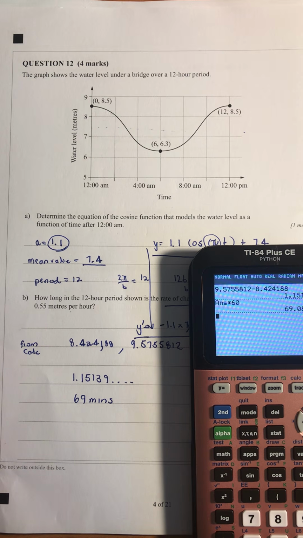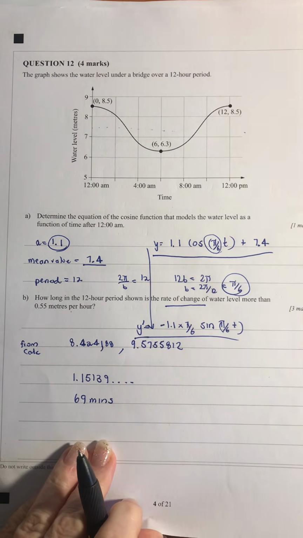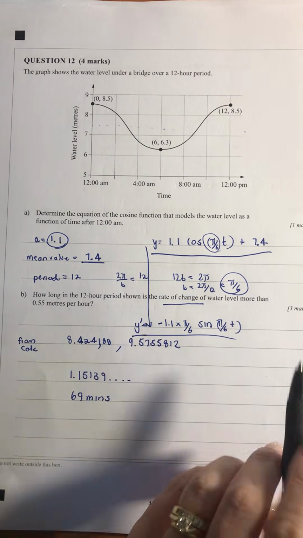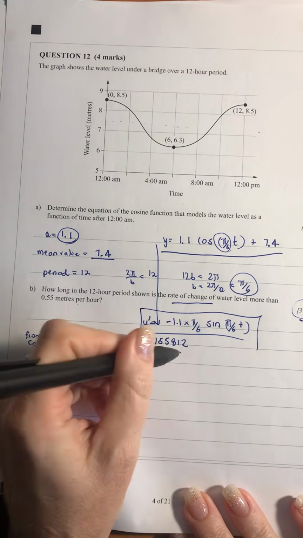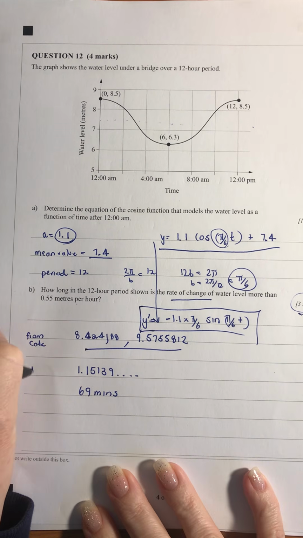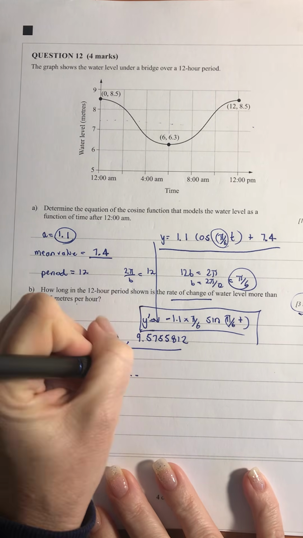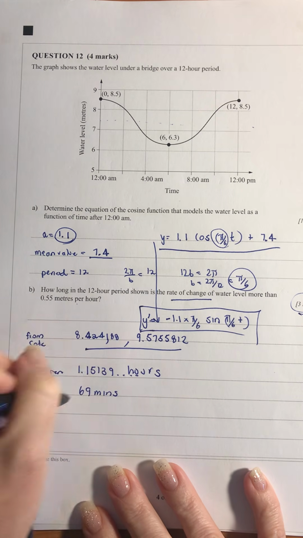The rate for. Always do as much as you can on your calculator for these questions. Look back and go, I've got 3 marks there. I've got my derivative. I've got my 2 values that it's between. I've got the difference in hours. And I've got the minutes.